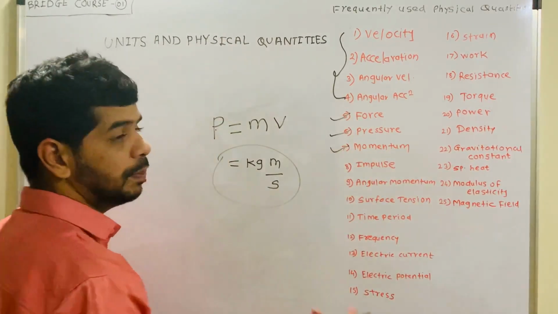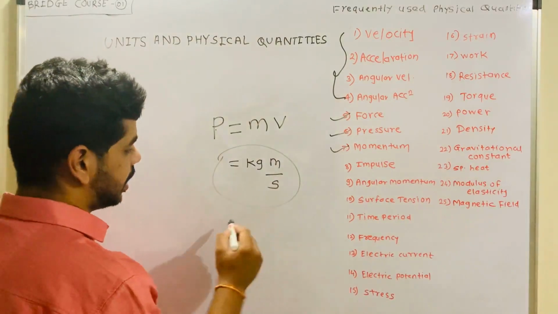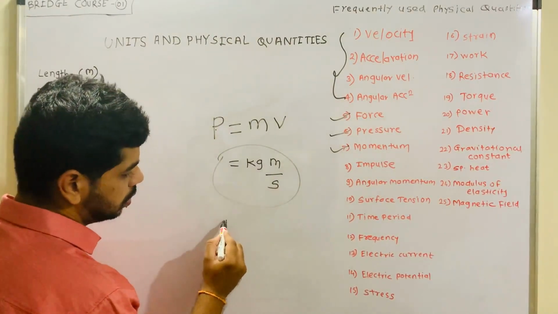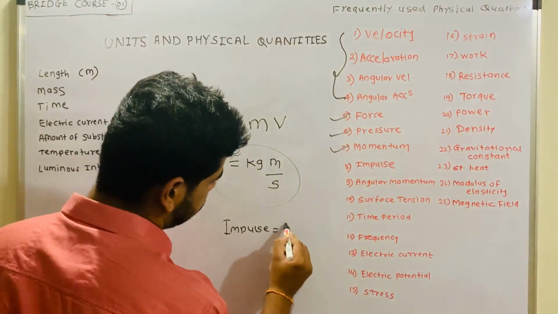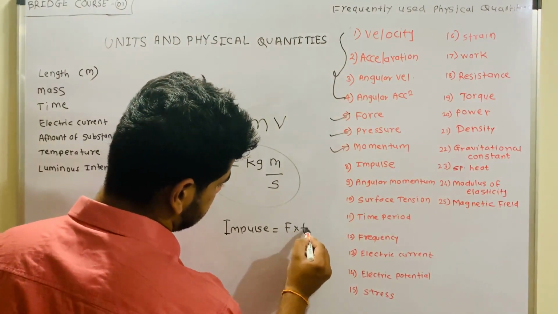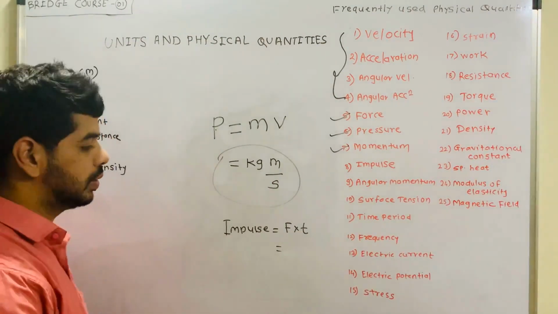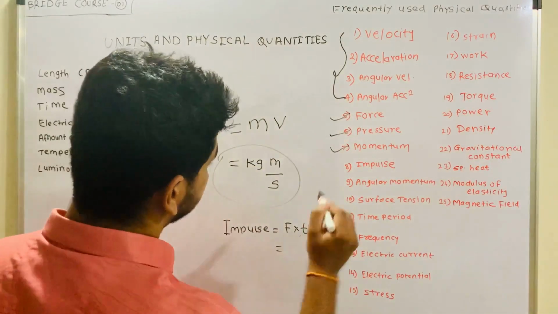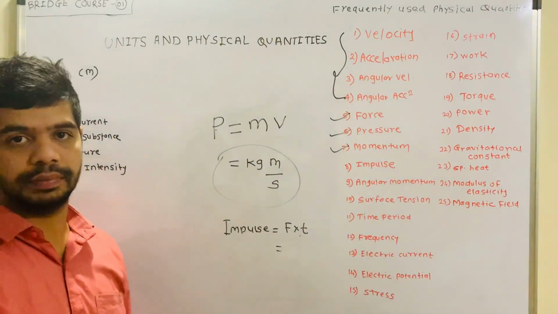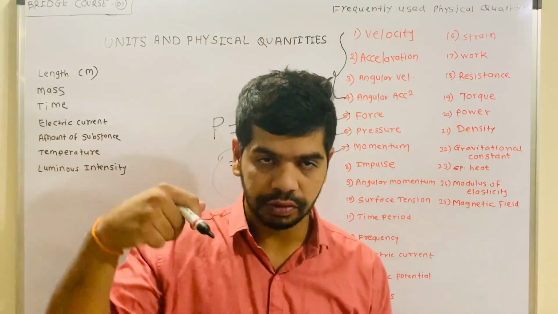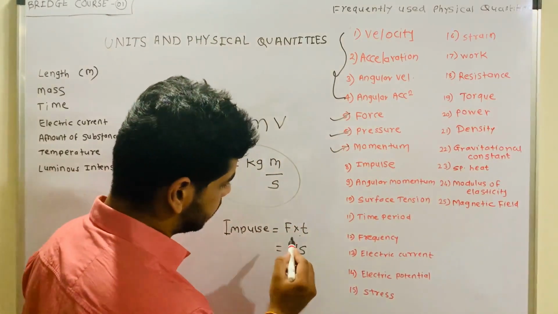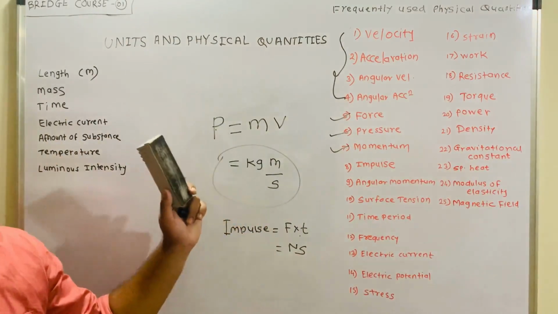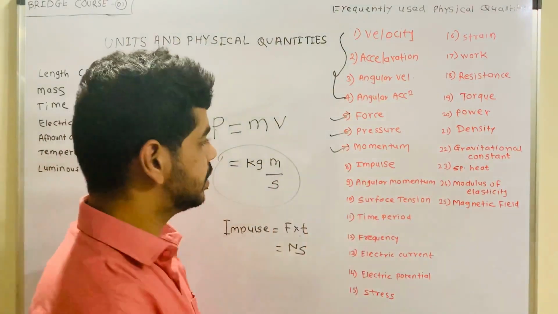Then impulse. Impulse is also simple. Impulse, you can say like impact. So impulse is equal to force into time. That means impact, you can say it is the force in that particular time. For how many seconds you are applying the force. So its unit is Newton second. Are you getting this? I hope you understood impulse.